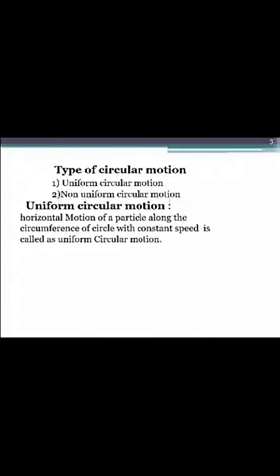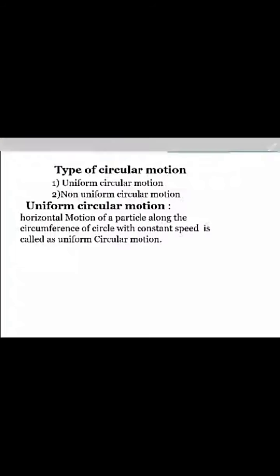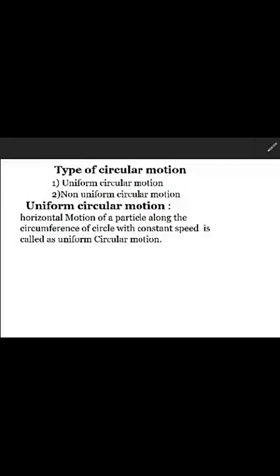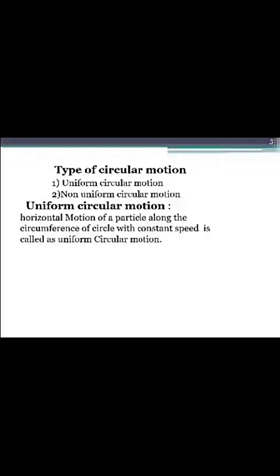Uniform circular motion is defined as the motion of a particle along the circumference of a circle with a constant speed. It means the value or magnitude of velocity remains constant. Example, motion of the earth around the sun.